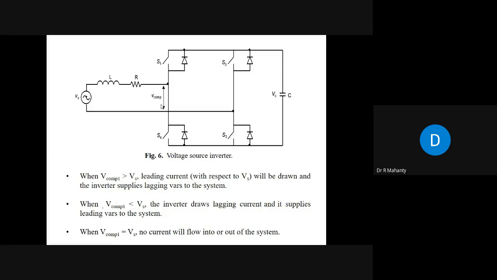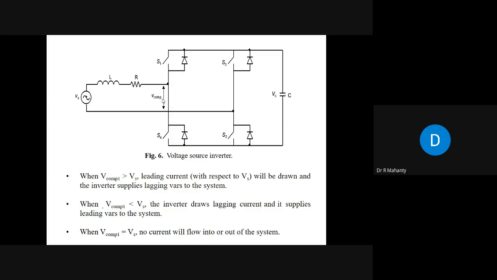That means if you do the FFT of V compensation, it will have the fundamental component V compensation 1, and apart from it, it will have other harmonic components also. Therefore, use the harmonic components for harmonic cancellation or harmonic attenuation, or harmonic compensation.